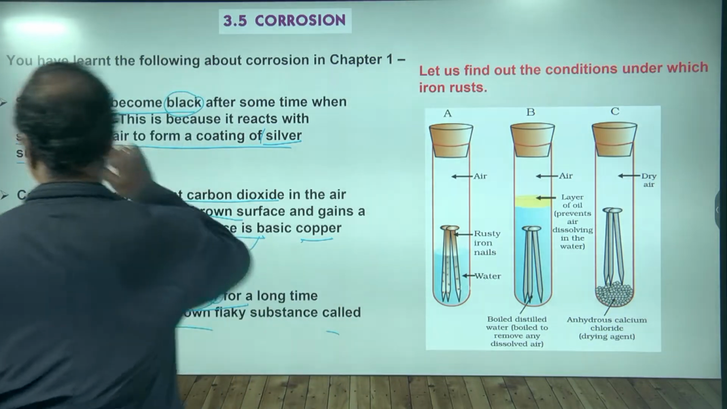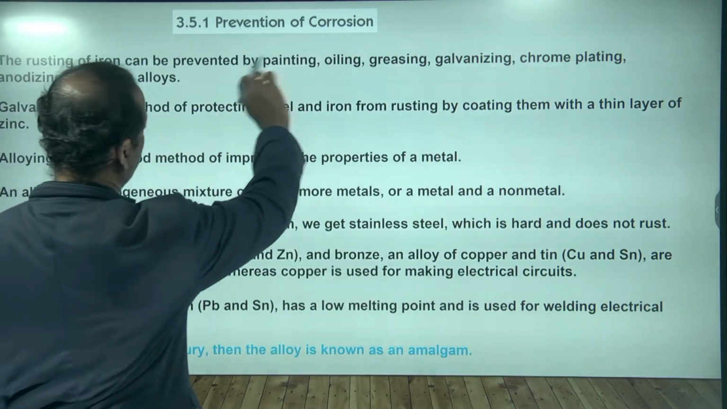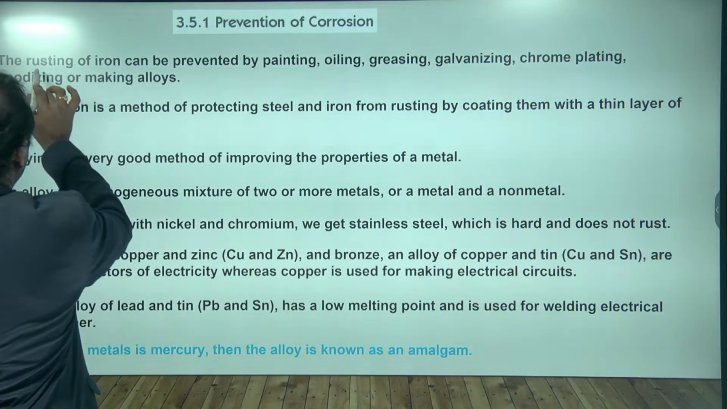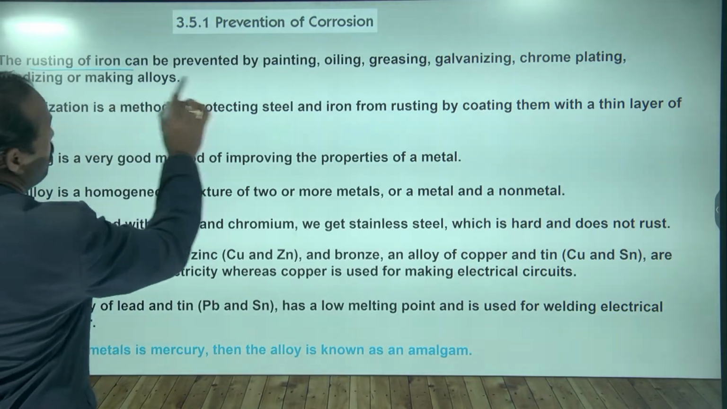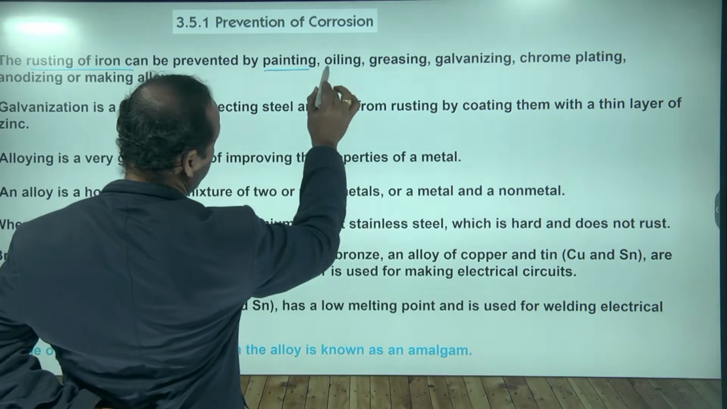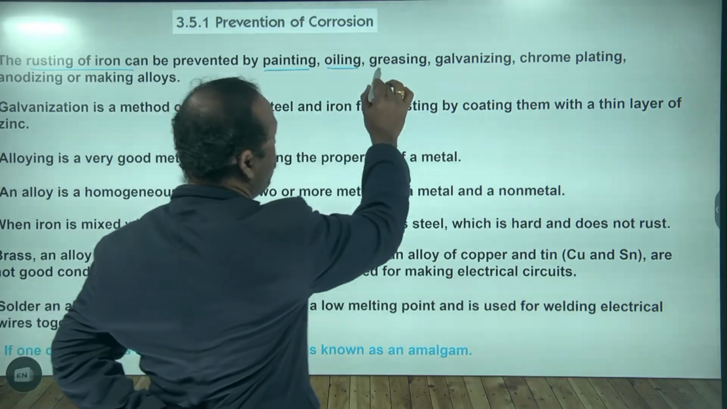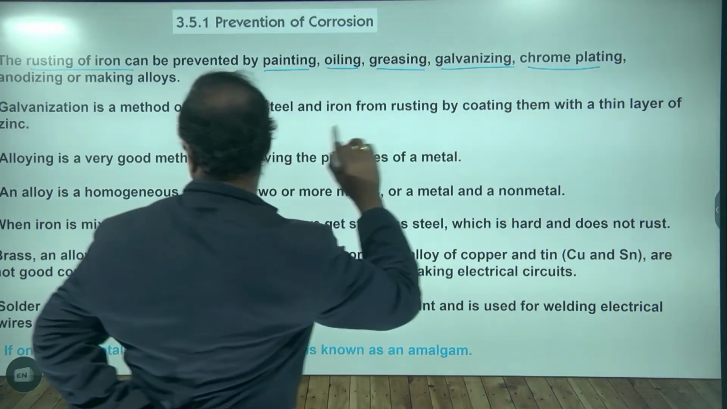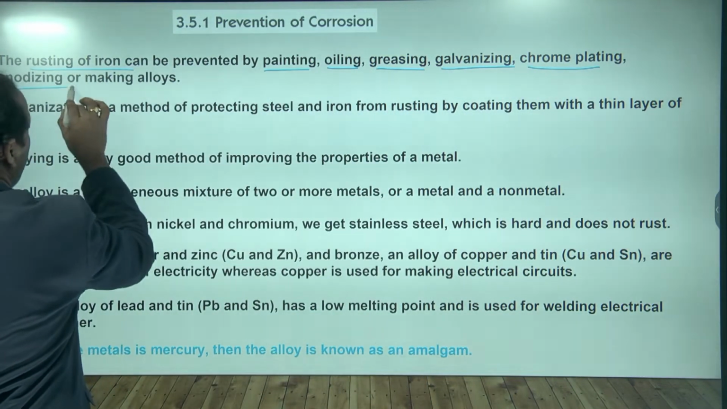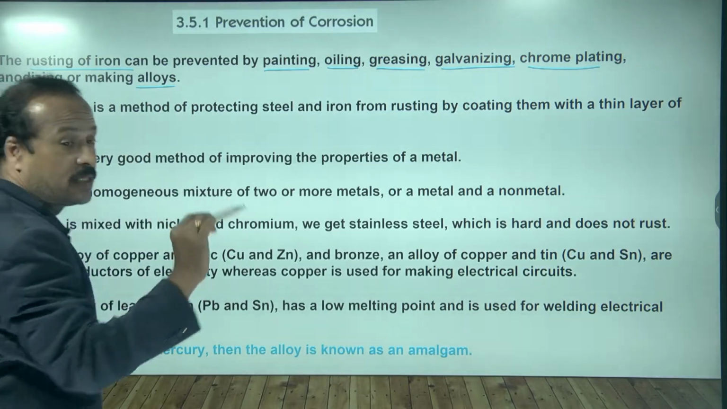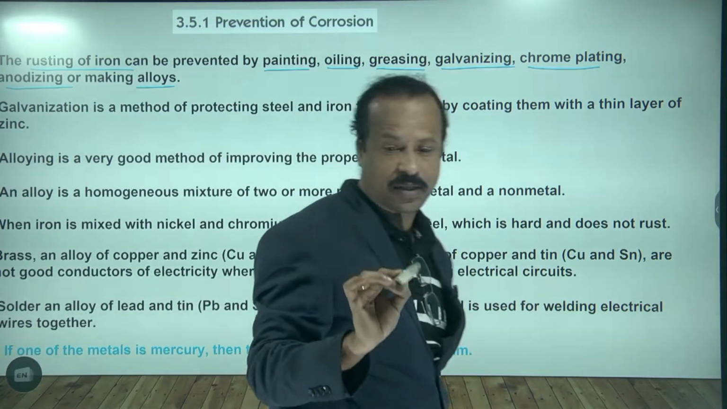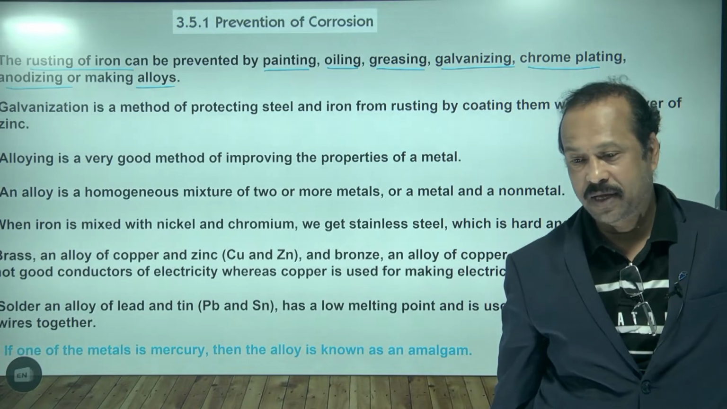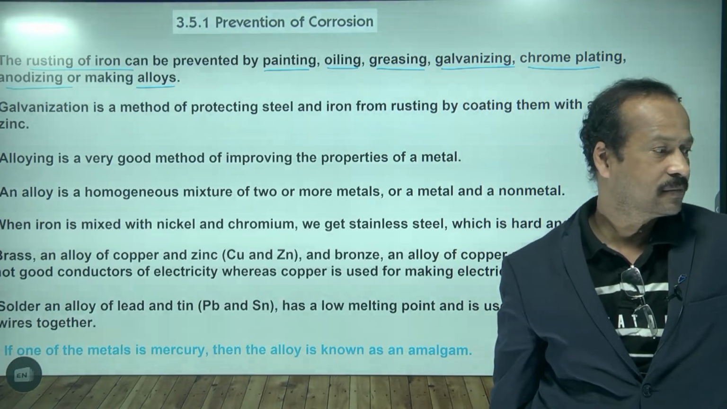So this is called alloying. Here you can see how you can prevent corrosion. How can we prevent the corrosion? Just now I told you that the rusting of iron can be prevented by painting, by oiling, by greasing, by galvanizing, or by chrome plating, anodizing, or by making alloys. These all are the methods by which we can prevent rusting. Is this clear? Yes, sir.